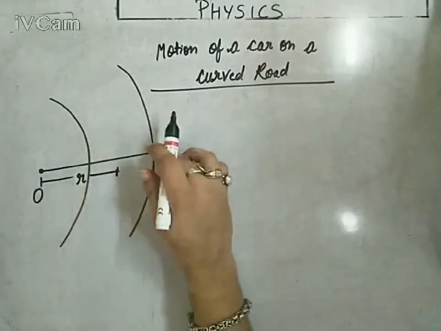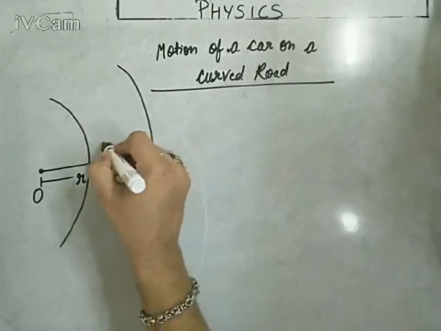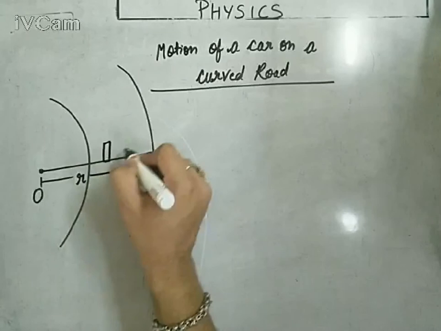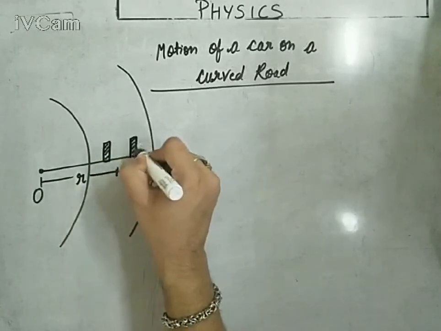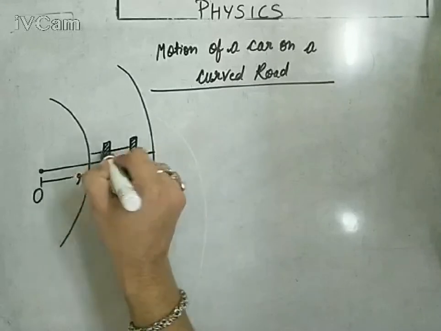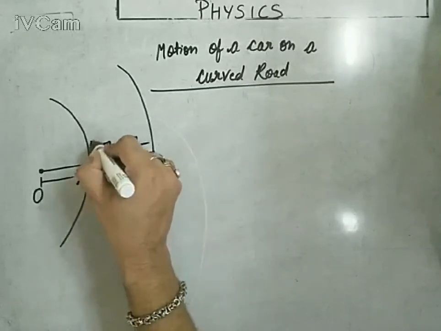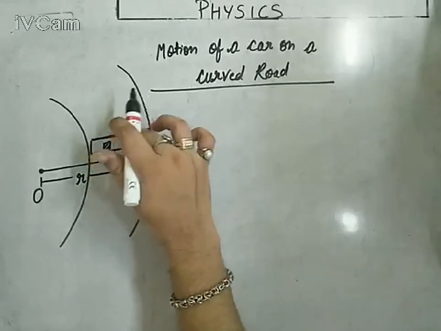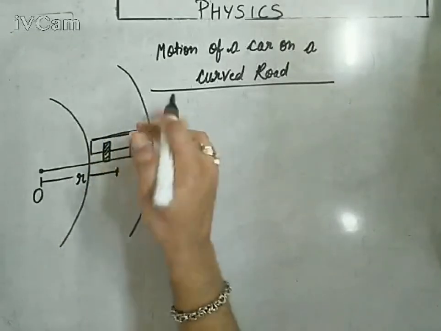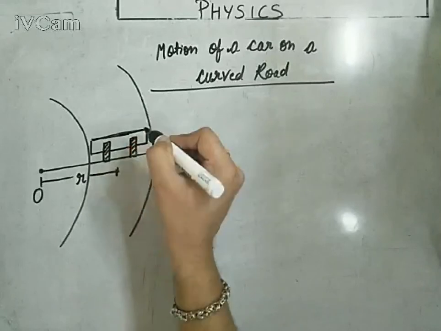And from the front, if you observe a car, it will look like this.